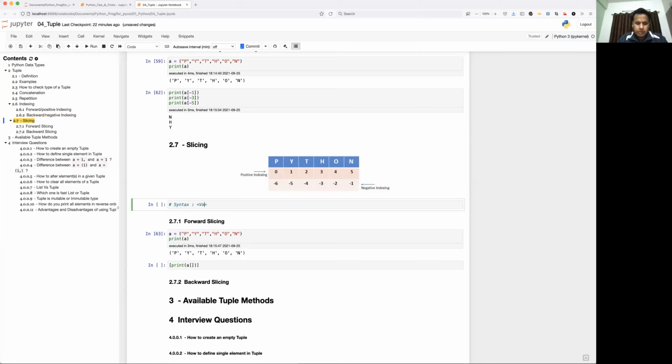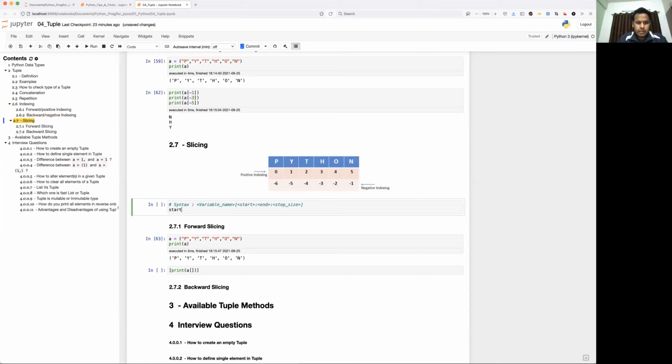You have to use the variable name followed by square brackets, then you have the start index, followed by a colon, then end, then step size. Where start is nothing but 0 if not provided.